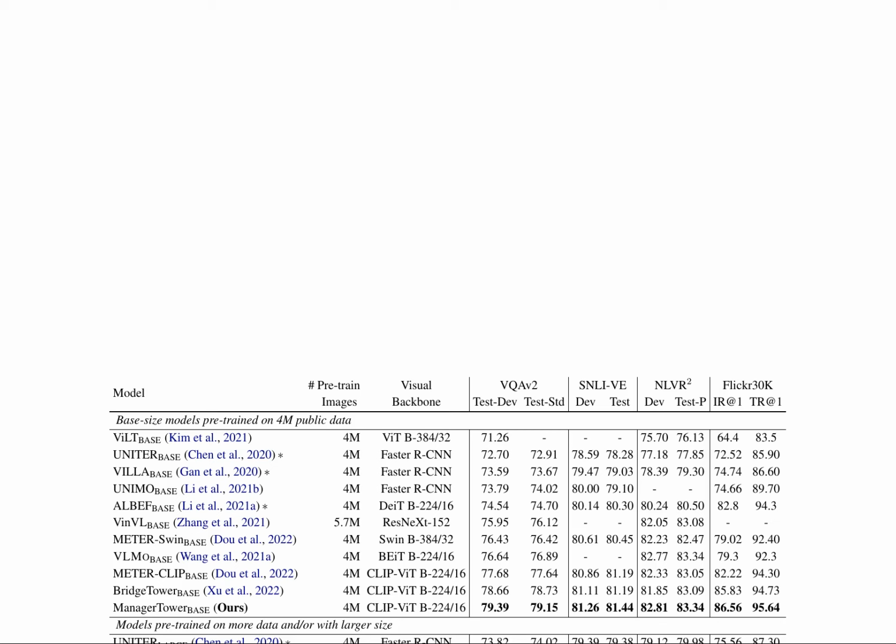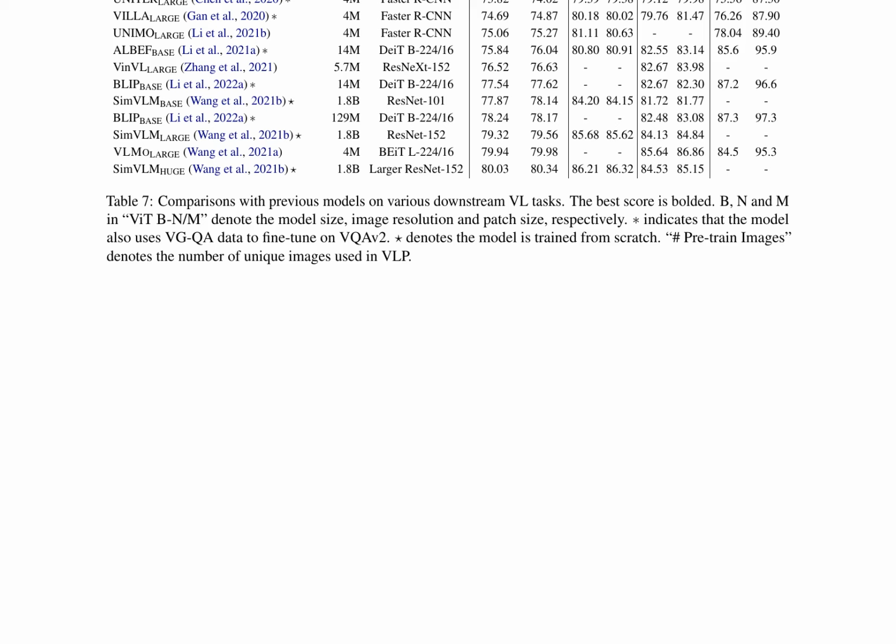of the ManagerTower architecture. The results demonstrate a significant performance improvement of the ManagerTower model compared to the baseline BridgeTower model, achieving the best score on several downstream vision language tasks. The paper concludes by emphasizing the significance of the proposed ManagerTower architecture in achieving state-of-the-art performance.